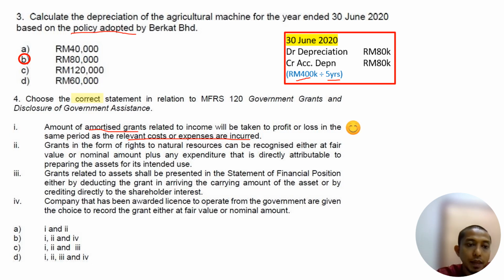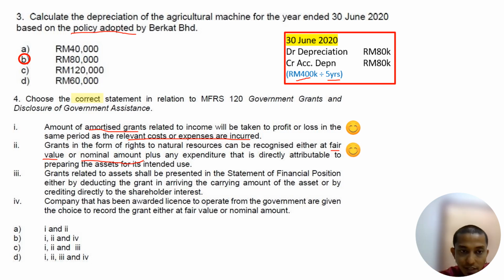So correct. Okay. Grant in the form of right to natural resource can be recognized either by fair value or nominal value, plus any expenditure directly attributable to preparing the asset for intended use. So if you receive a grant, like a machine that you receive, you can recognize either fair value or nominal value. This one is also correct.